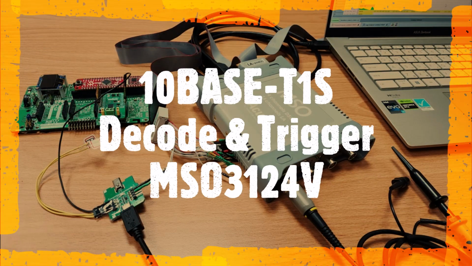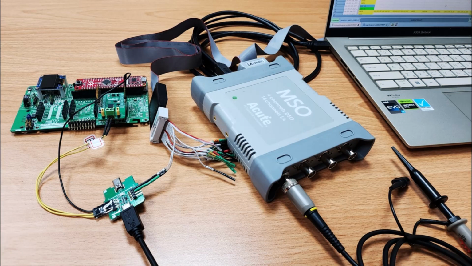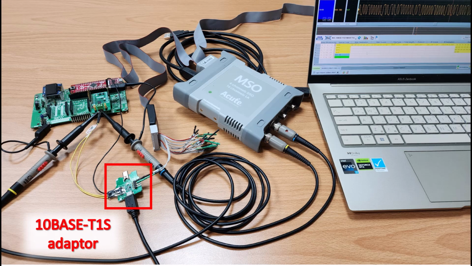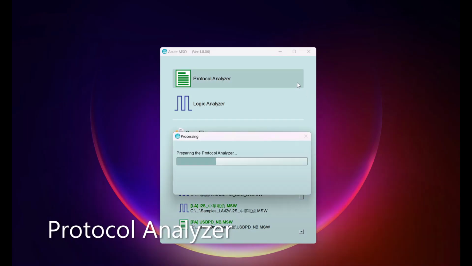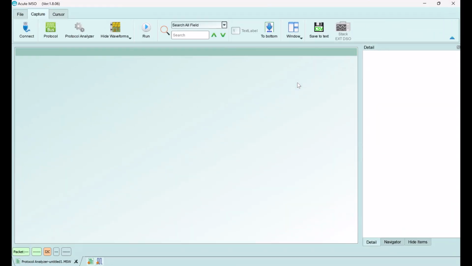The MSO3124V is able to capture digital and analog signals, decode 10BASE-T1S, and trigger on specific conditions. Use the 10BASE-T1S adapter to convert the differential signal to a single-ended signal, allowing the logic analyzer to capture and decode it. After opening the software, choose Protocol Analyzer mode for real-time decoding and data display.